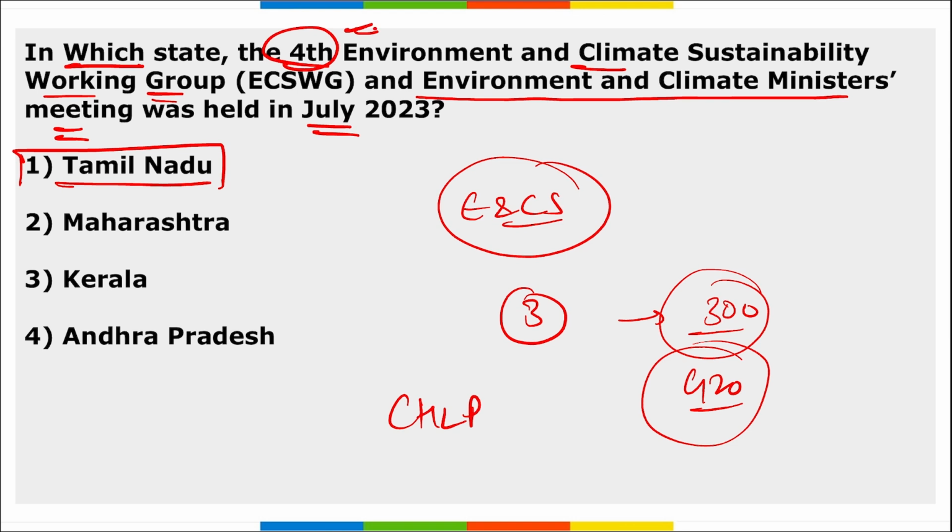So coming back, remember this: the Chennai High Level Principles for Sustainable and Resilient Blue Ocean Based Economy. This was adopted by G20 members. Then next, remember, where was this fourth edition of this climate sustainability working group meet held? It was held in Chennai, Tamil Nadu, and 300 delegates from G20 member countries participated here.